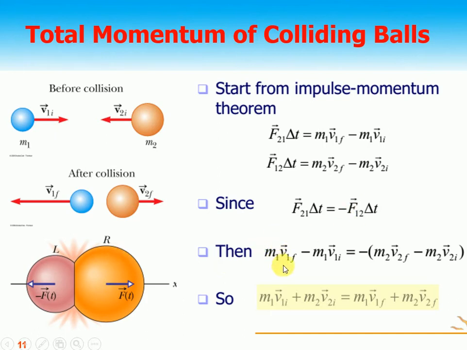Therefore, I can write m1 v1f minus m1 v1i is equal to minus (m2 v2f minus m2 v2i). Just rearrange, and we get m1 v1i plus m2 v2i is equal to m1 v1f plus m2 v2f. So the initial momentum of the system is equal to the final momentum. This is also called the law of conservation of momentum.